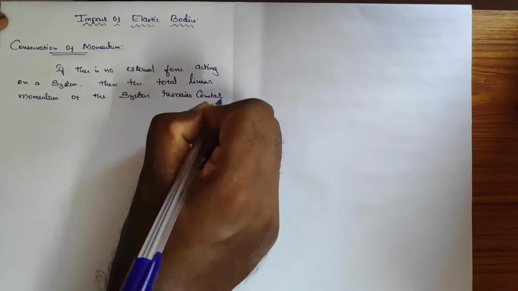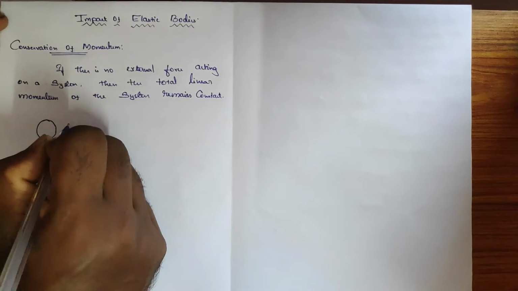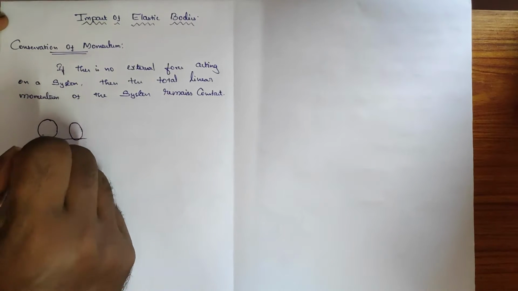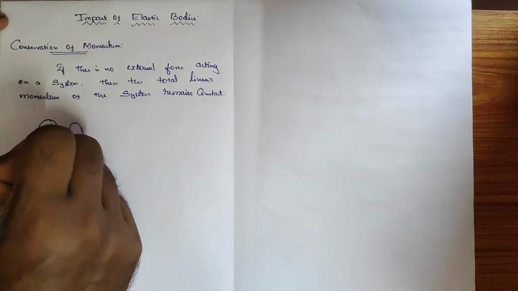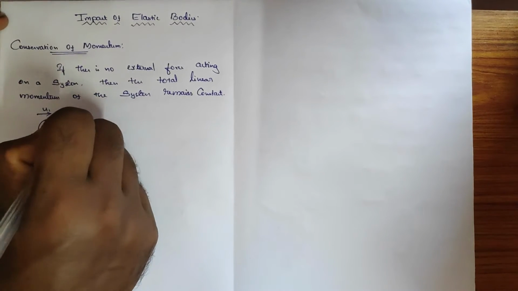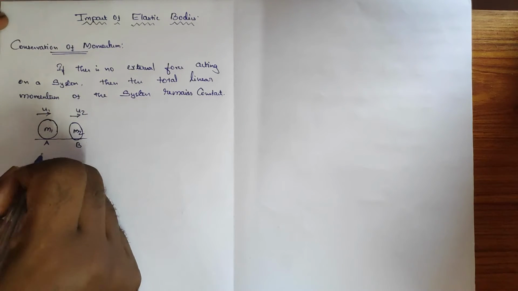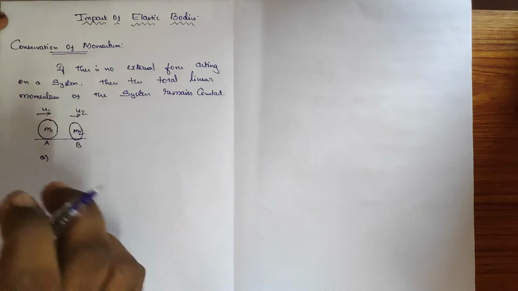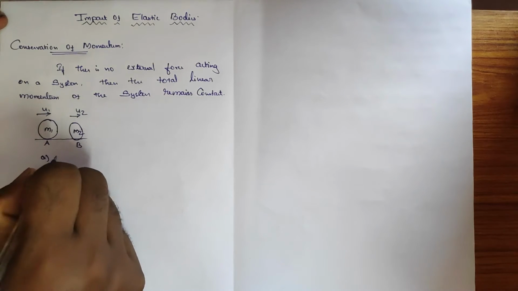Okay, it remains constant. That means, for example, just consider a ball which is on the floor. Balls A and B, with the mass m1 and m2, moving with the velocity u1 and u2. So it is before impact. It is not impacting, it is just freely moving with one another. It's before.